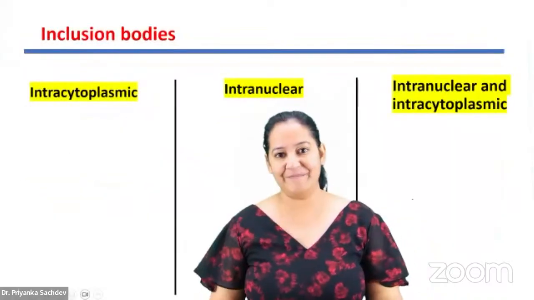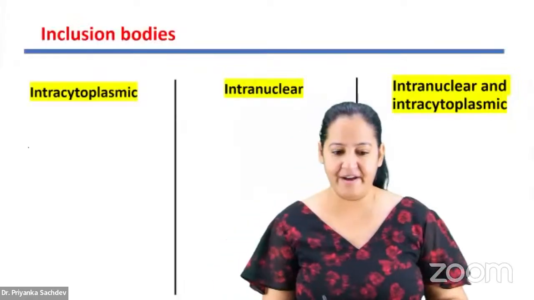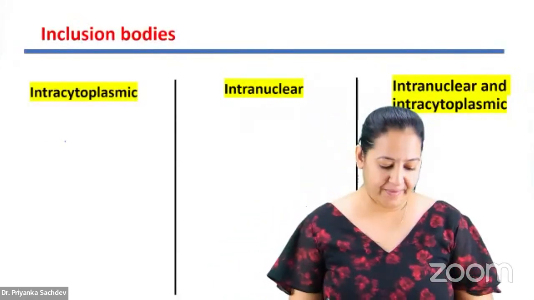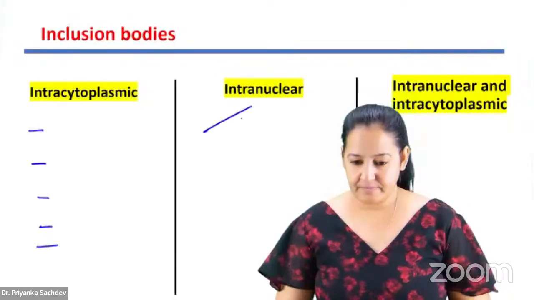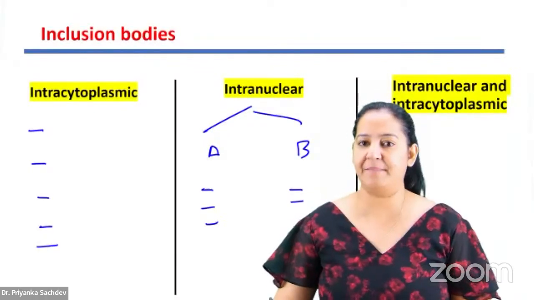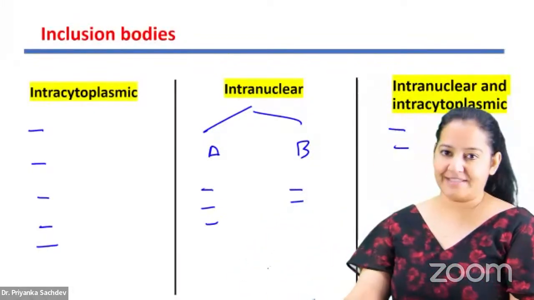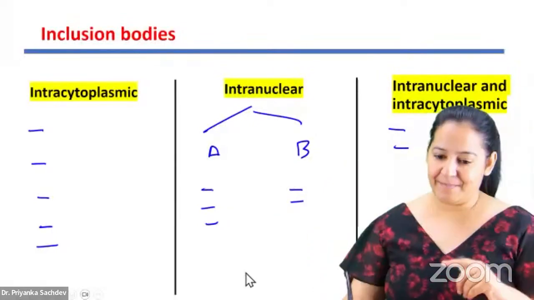Can we fill it together? If you are comfortable, can you tell me? Once we fill it, we will move ahead. Intracytoplasmic, tell me quickly. Tell me 5 examples here. Here in Cowdry A, tell me 3 examples. In Cowdry B, tell me 2 examples. And tell me finally 2 examples here. So total 12 examples you have to tell me. Tell me first the name of the virus. We will see the scientist later. First tell me the name of the virus.